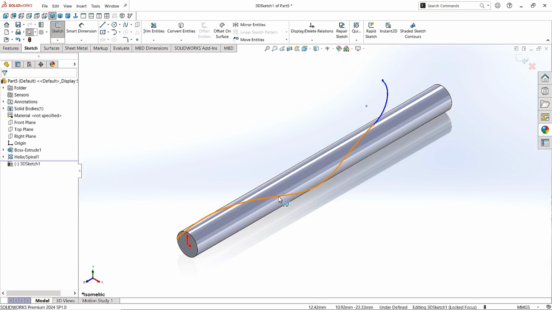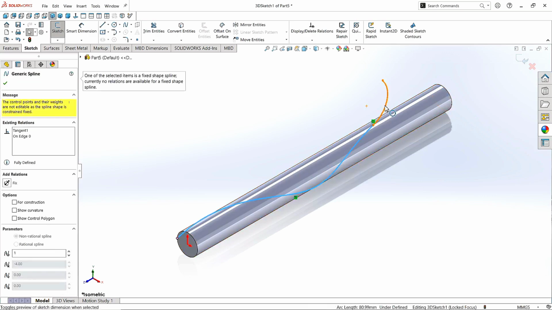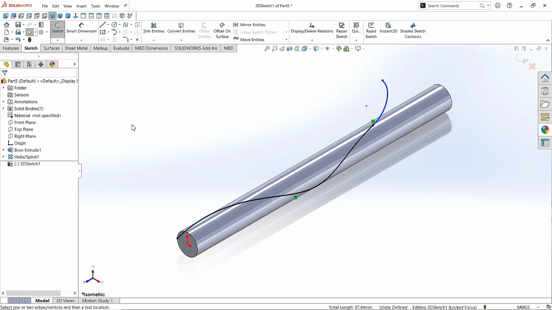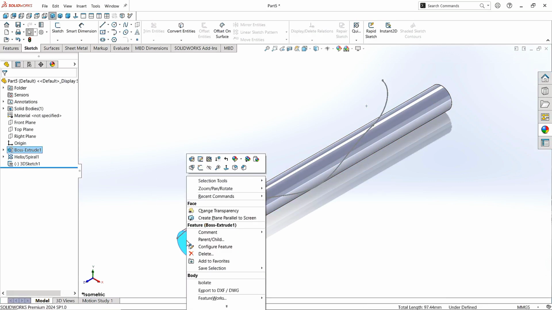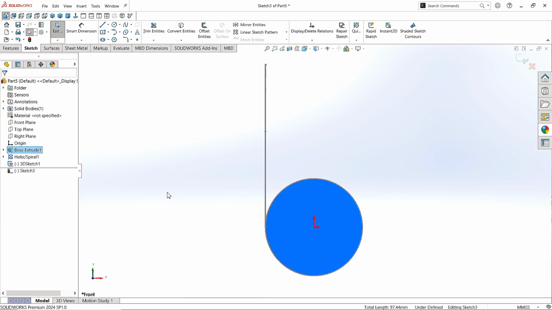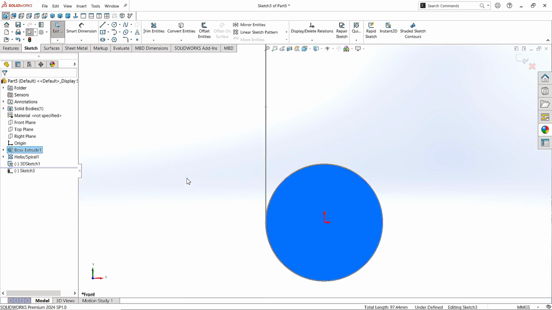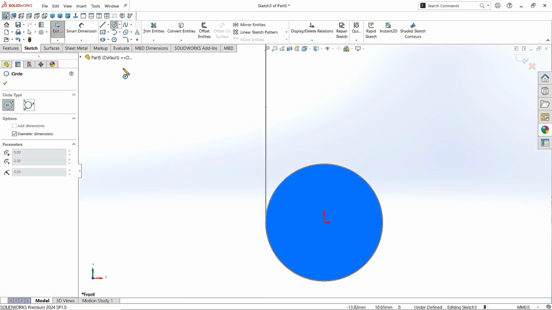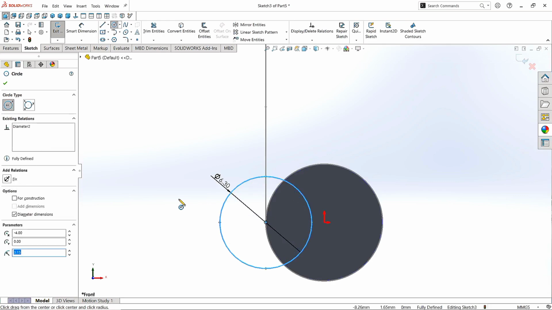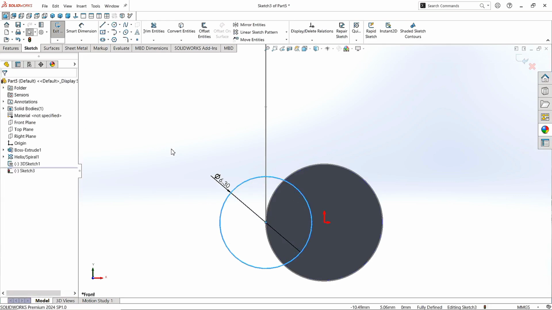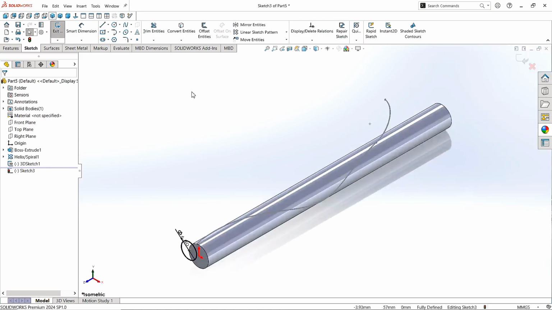Now select this helix, hold Ctrl or Shift button and select this arc. Make them tangent. Click on this surface. Click Sketch. Take the circle command and draw 6.3 mm diameter circle here on this point. Click OK. Make it normal. Click Finish Sketch.